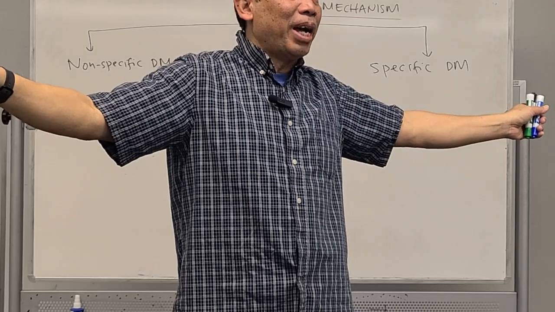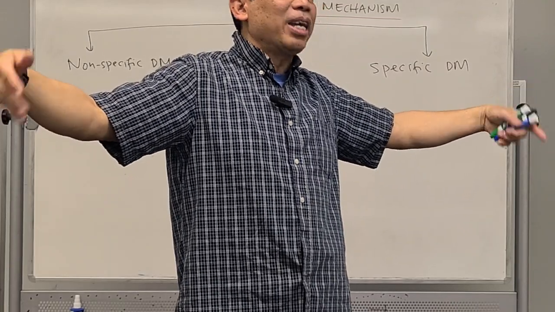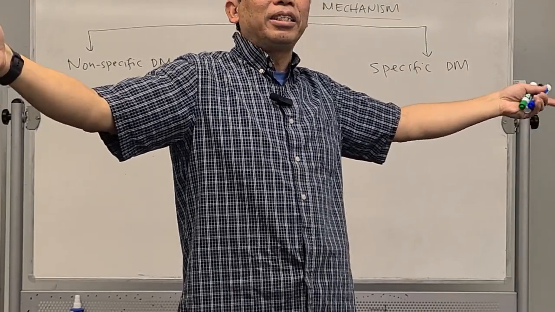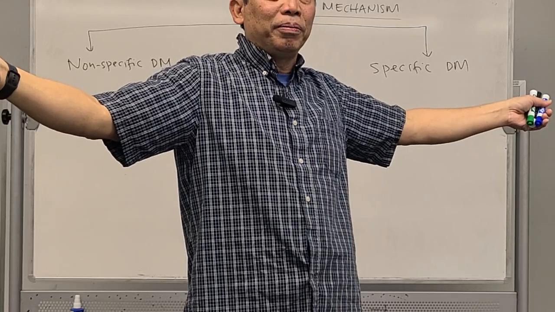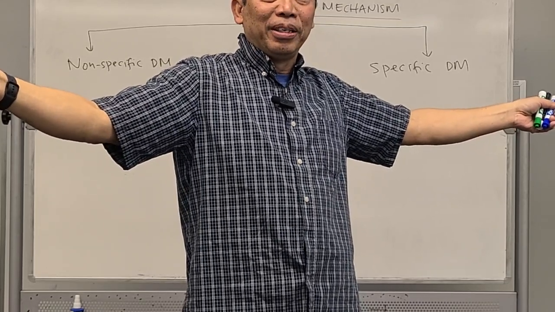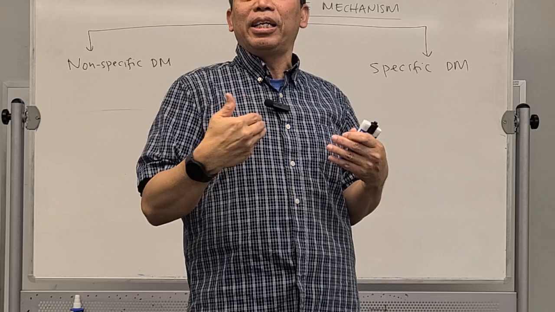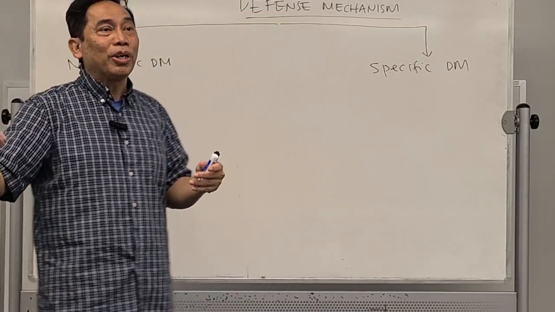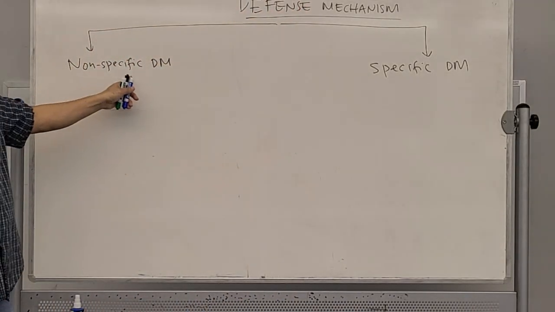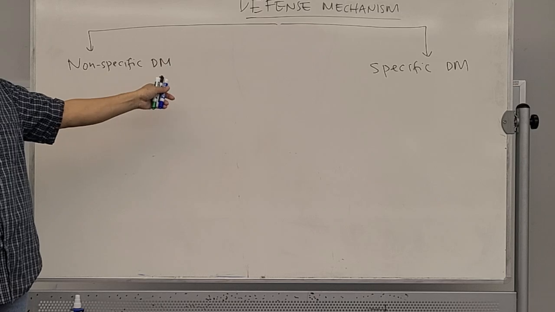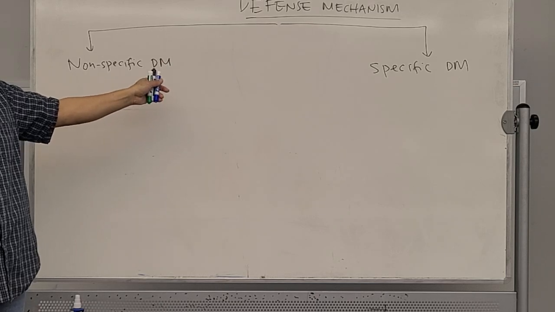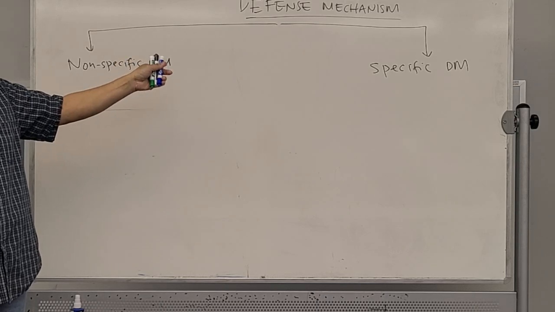It doesn't matter: bacteria, viruses, parasites, allergens, they fight all. They don't choose their enemy. They fight everything that enters into our body. That's what we call the non-specific defense mechanism. They fight all types of infection.